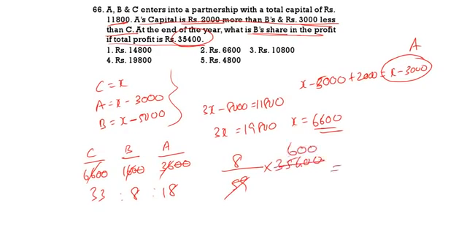So what do we have to calculate? The B value, no? So B, it is 6,600 minus 5,000, that will be 1,600. So if you do this, we have to calculate the B value. B value is 8 into 600, that is 4,800. The answer is 4,800, which is the correct answer. Option 5. See the next one.